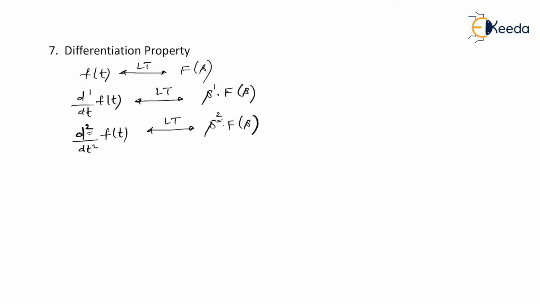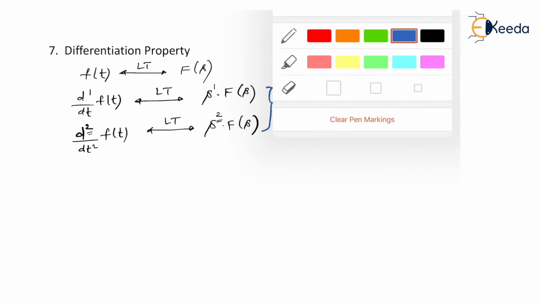But let me tell you, this is applicable only when you assume that initial conditions are 0. I repeat, these Laplace transformation formulas are applicable only and only if the initial conditions are equal to 0. So these are written under the assumption that initial conditions are 0. So what if initial conditions are not 0? What if initial conditions are present? Then these formulas are modified like this.